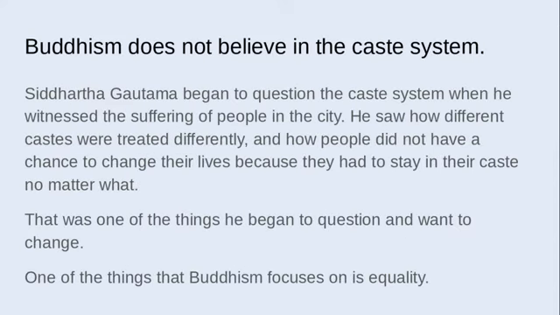But Buddhism does not support or believe in the caste system. Siddhartha Gautama began to question the caste system when he witnessed the suffering of the people in the city. He saw how different castes were treated differently and how people did not have a chance to change their lives because they had to stay in their caste no matter what. That was one of the things he began to question and wanted to change. So, one of the things that Buddhism focuses on is equality so that people will not have to deal with that suffering.